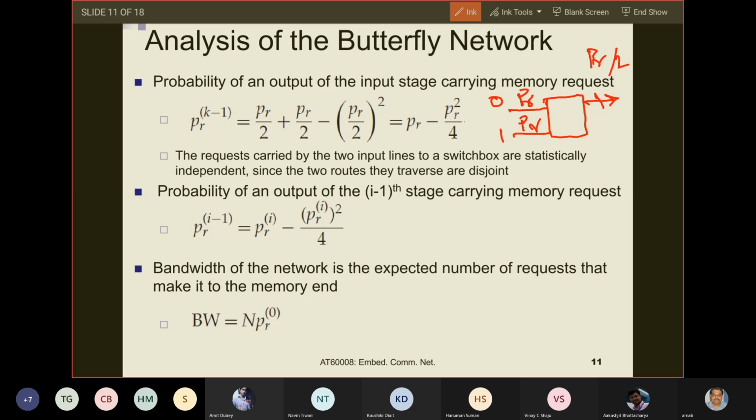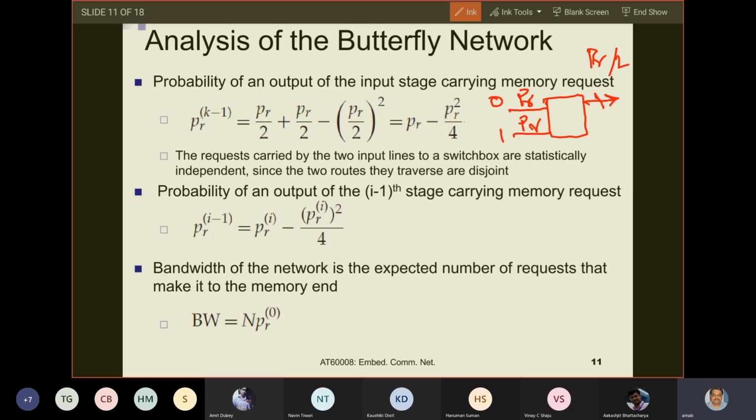Then these two processors generating memory requests are two independent events, processor 0 generating a memory request and processor 1 generating a memory request. So it can so happen that both of these processors generate memory requests directed to the top output line together in the same cycle.